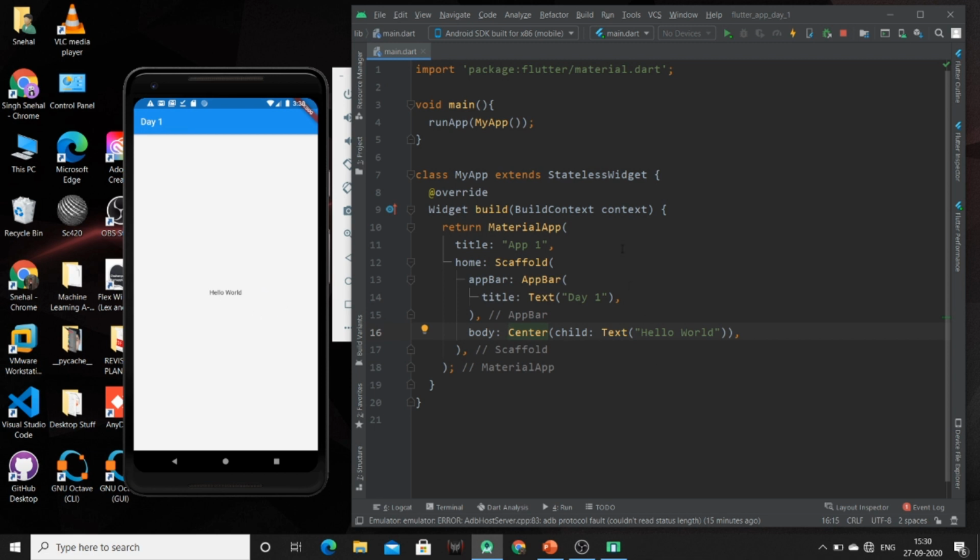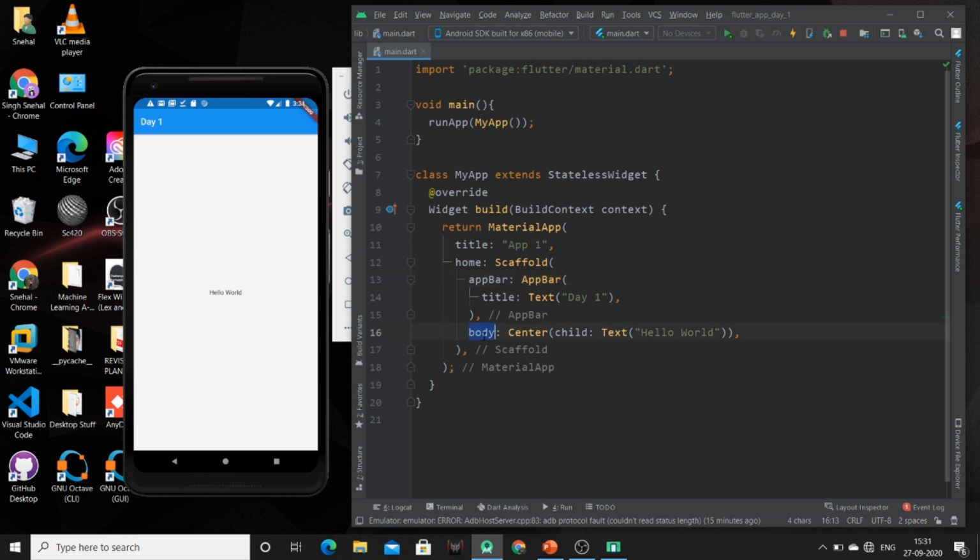So this is all about material app and scaffold. Now you have various properties of scaffold and material app, which are also mentioned in the documentation of Flutter. So from there you can get the documentation of the properties available for Flutter. In this I have used the app bar property,